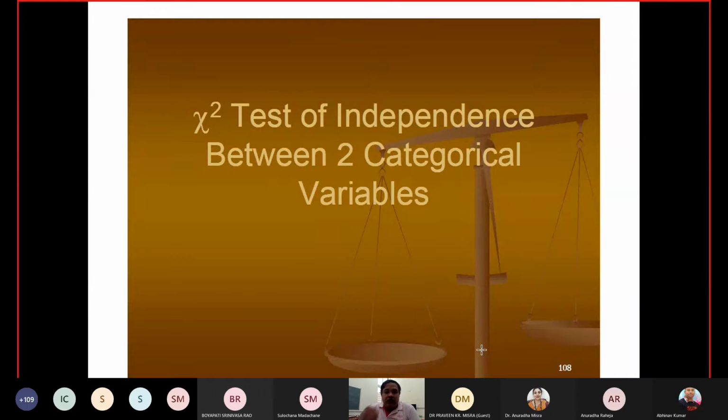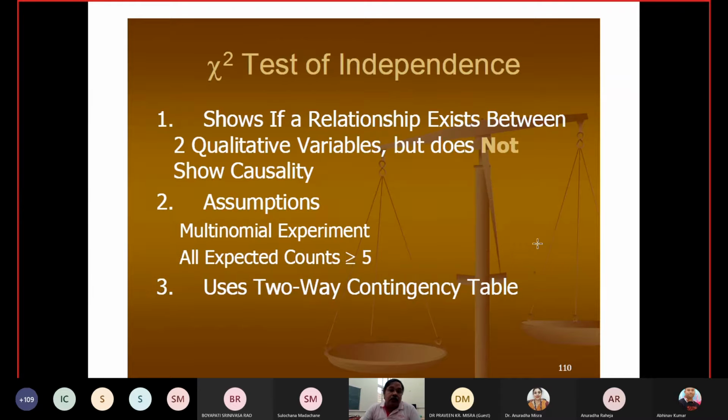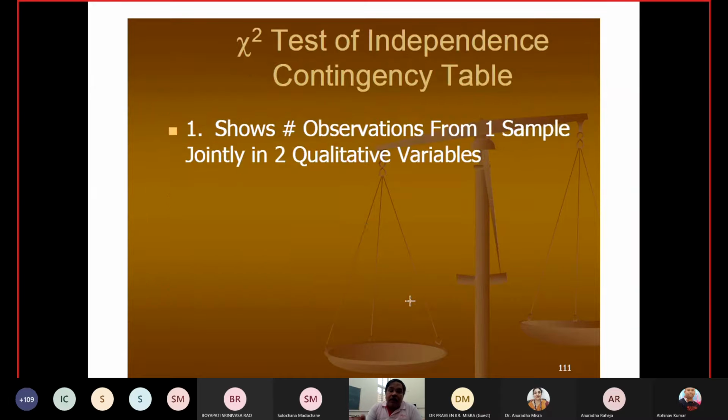Now we are coming to the chi-square test of independence between two categorical variables. So now we are basically talking about this: if a relationship exists between two variables but does not show causation, assumption, multinomial experiment, all expected counts greater than 5, use a two-way contingency table.